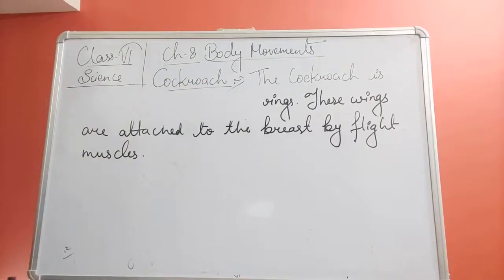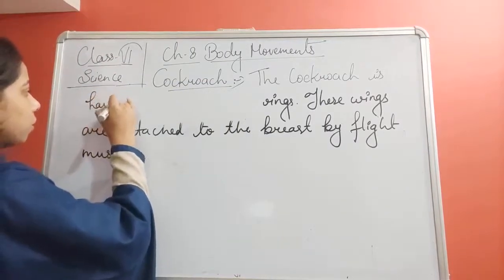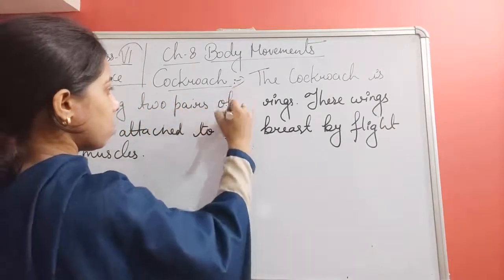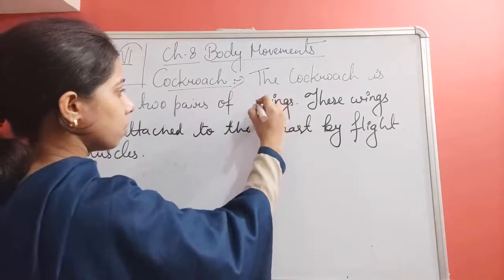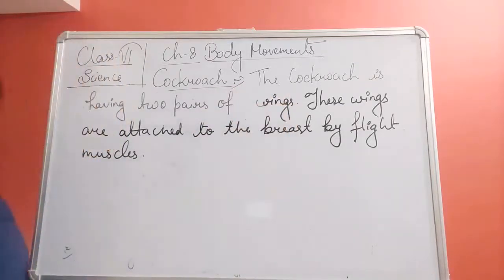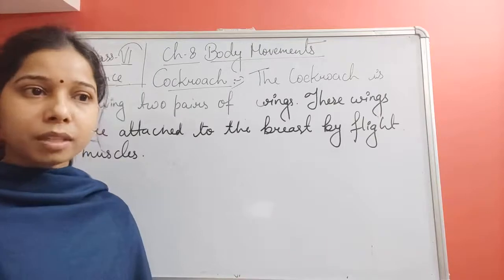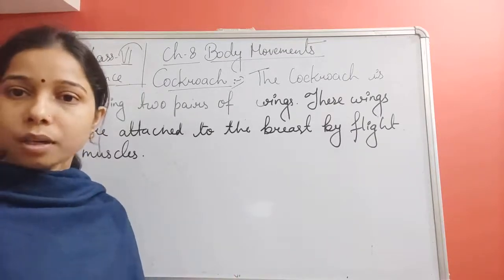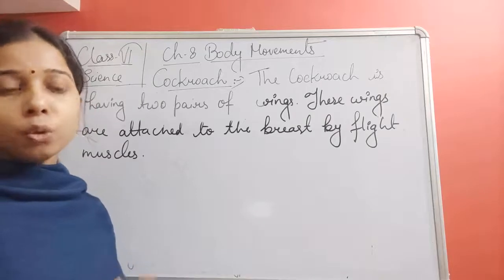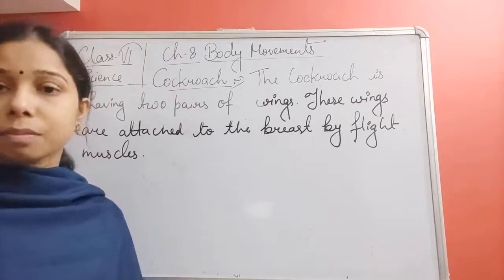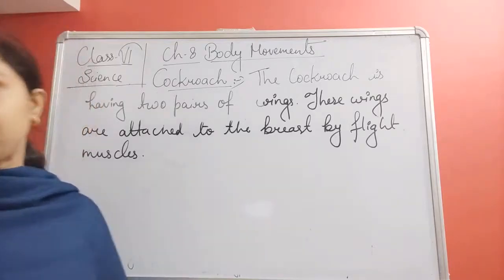It has two pairs of wings here, students. Now, how does the cockroach move? Basically, when it flies, you see that it moves its wings up and down, and two types of strokes work there, the upstroke and the downstroke, and this method helps in the flying of the cockroach.